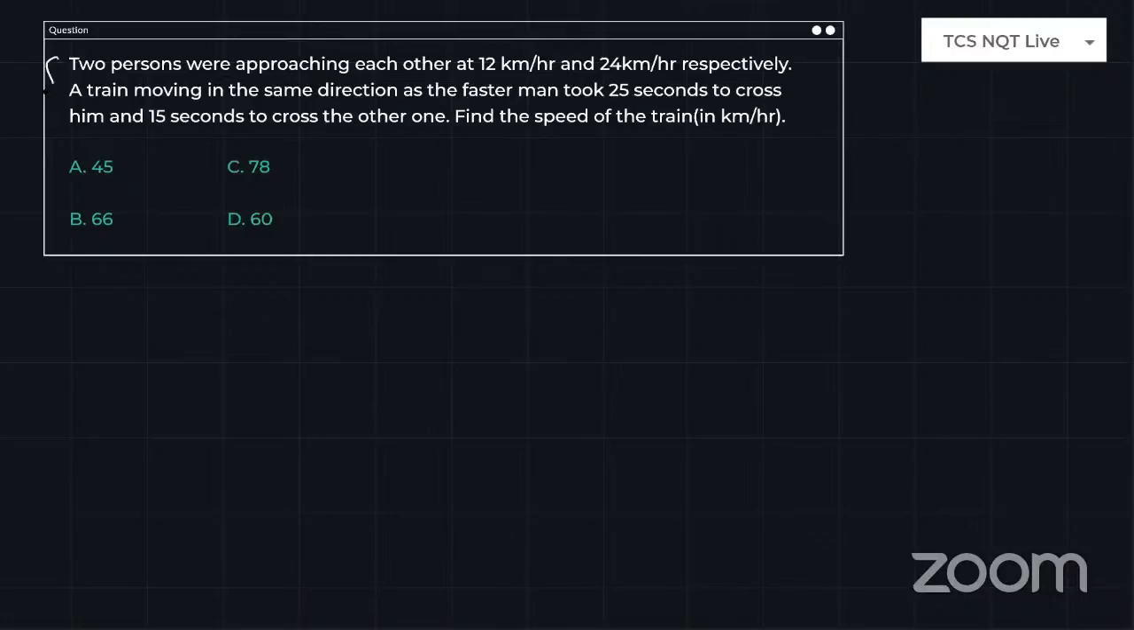Okay, so just look into the next question and I'll try to explain this. Two persons were approaching each other at 12 km/h and 24 km/h respectively. A train moving in the same direction as the faster man took 25 seconds to cross him and 15 seconds to cross the other one. Find the speed of the train.